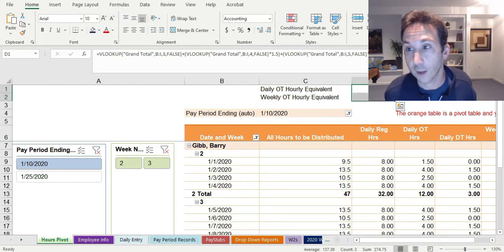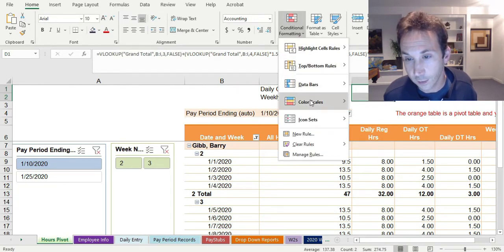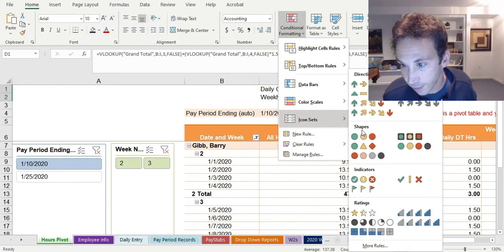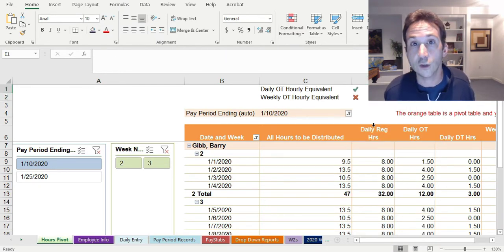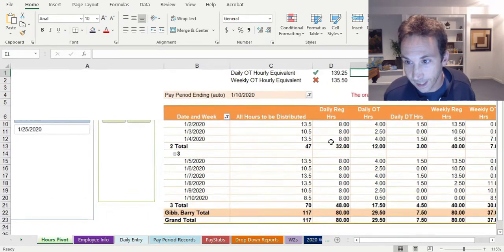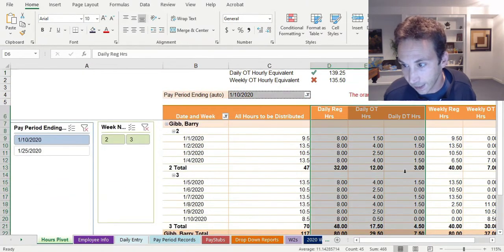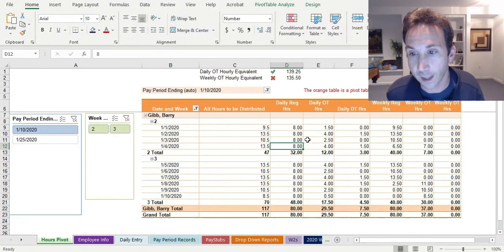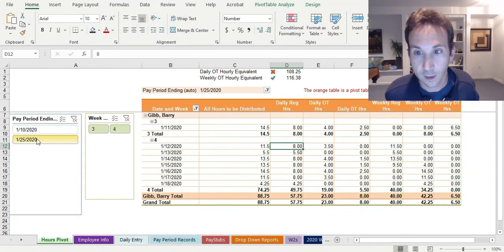It's whichever one is bigger. So let's do a little conditional formatting icon set with a, yep, there it is. You should be paying your employee by the daily overtime method, which is going to be these hours down here in the daily reg area. And that's what it's doing automatically. If it was a weekly, oh, here's one where the weekly is better.